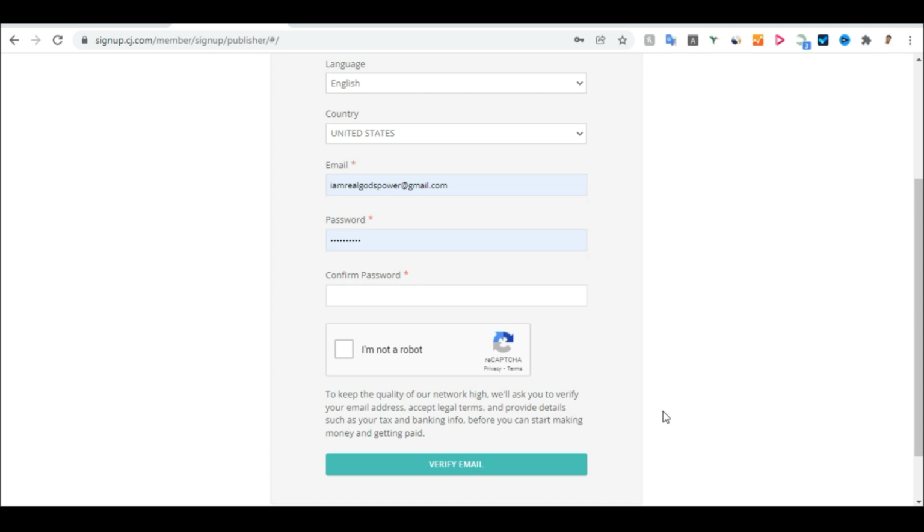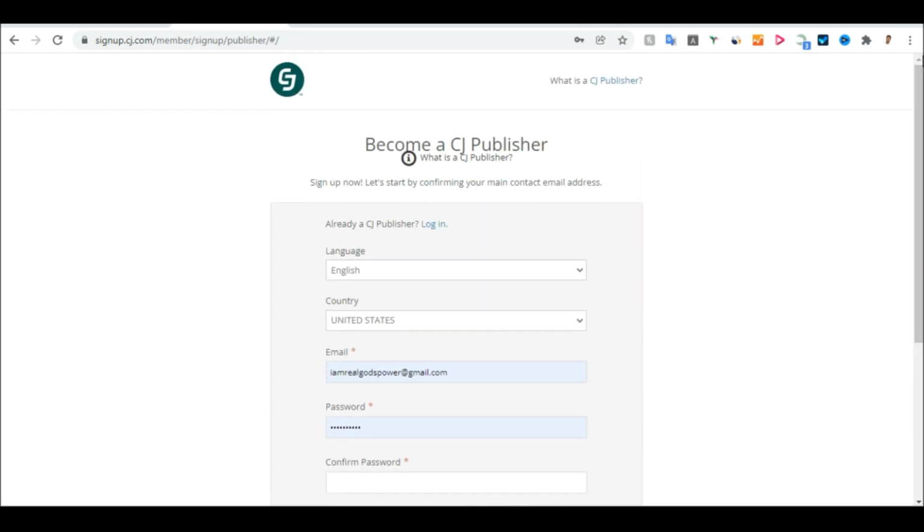Once they send you this email, you just need to click on that email for your account to be verified. Once your account has been verified, you will log into your CJ Affiliate website. Before you log in, make sure you remember your email and your password, because that is what you are going to be logging in with every time. So don't forget those two things, your email and your password. Once you are good to go, you just need to come back again and click on log in.